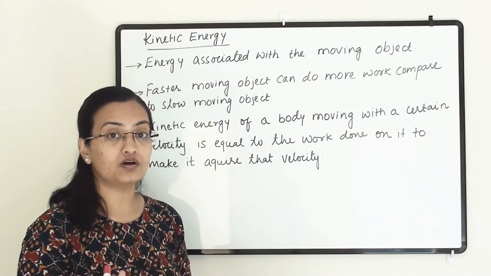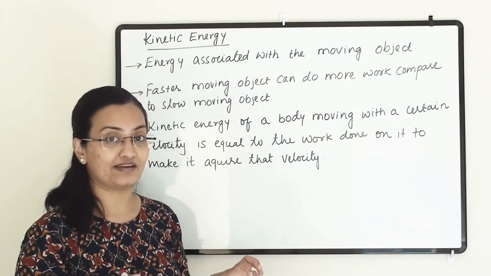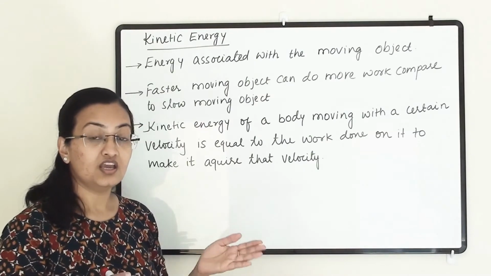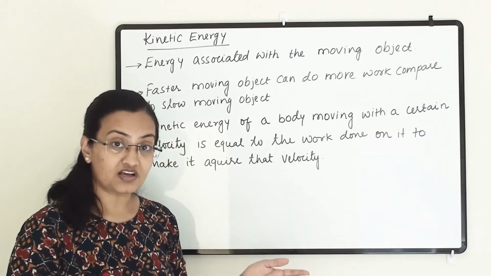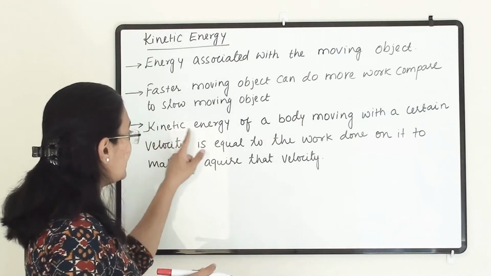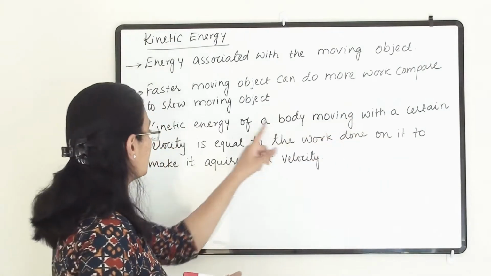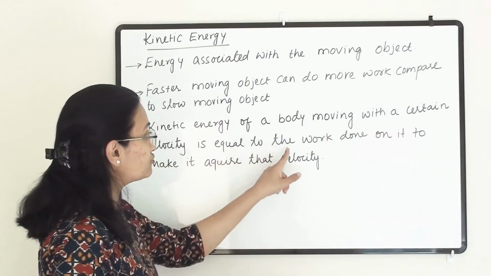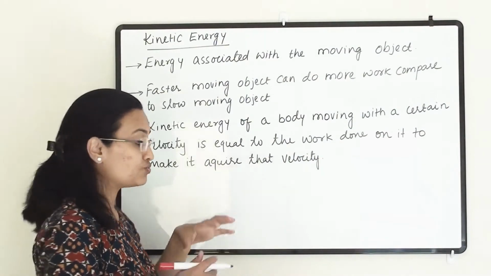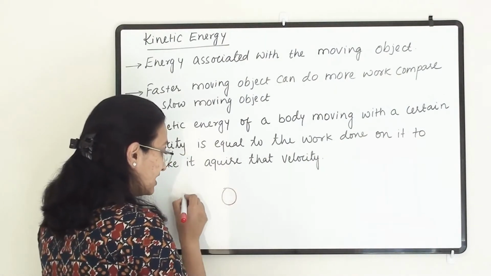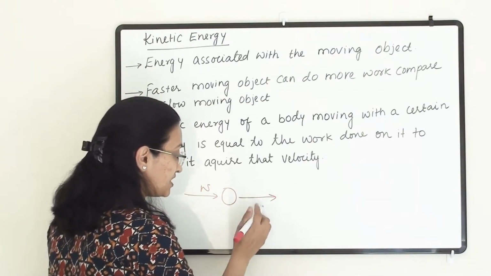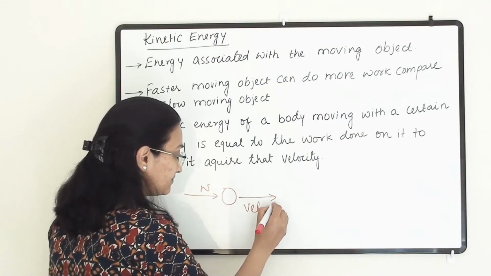So to do work, an object needs to have some energy, and if that is due to its motion, then it is kinetic energy. If an object is moving faster, then it can do more work because it has more energy. So the kinetic energy of a body moving with a certain velocity is equal to the work done on it to make it acquire that velocity. That much work has been done on that object so that it has acquired that speed or that much velocity.